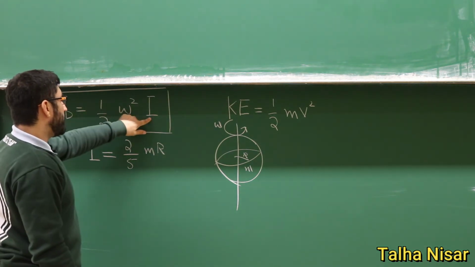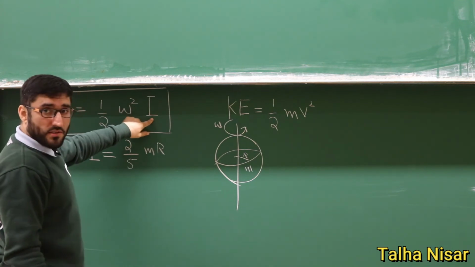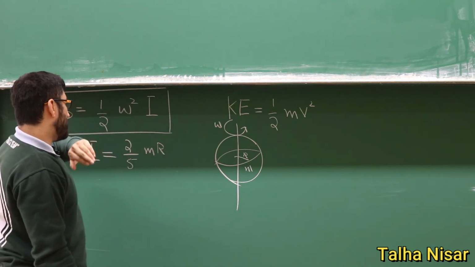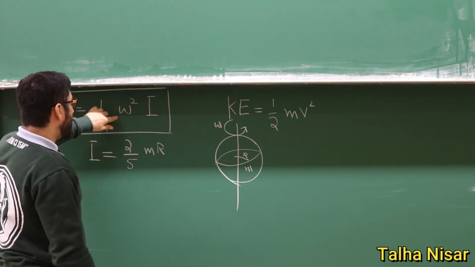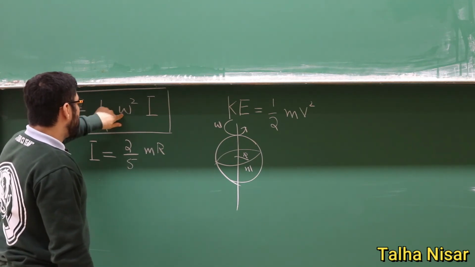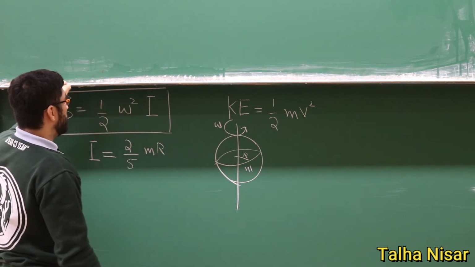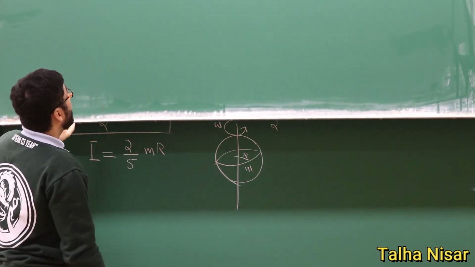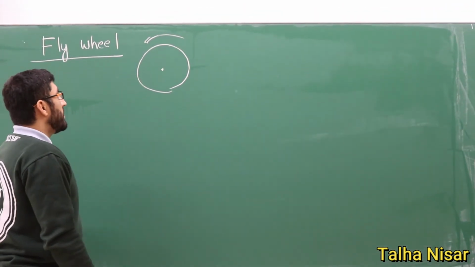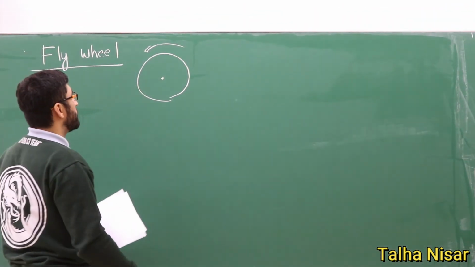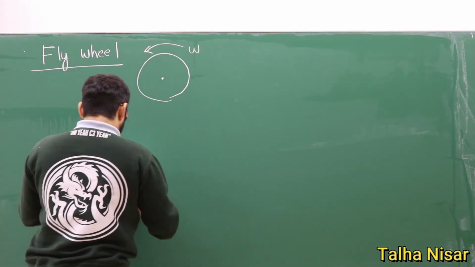The moment of inertia also depends on the axis, the mass and the shape of the object. But if it's spinning very fast, then it will have the higher kinetic energy. And we want to know if we can store some kind of energy in the rotating disk. So this is the omega, so it's spinning like this.